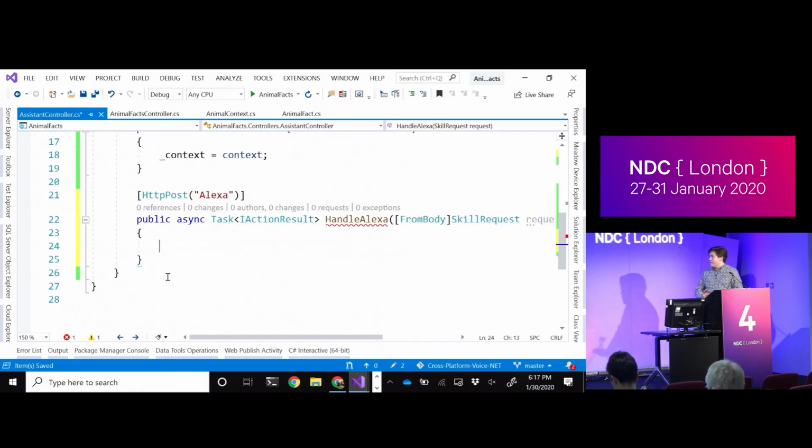Also, is this big enough for everyone to see? Anyone in the back having issues? Cool. Awesome.